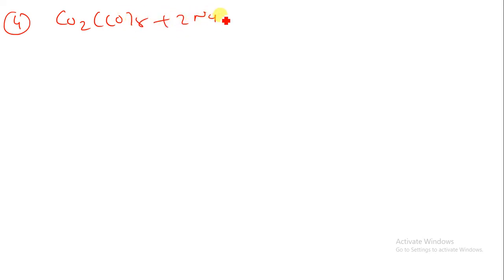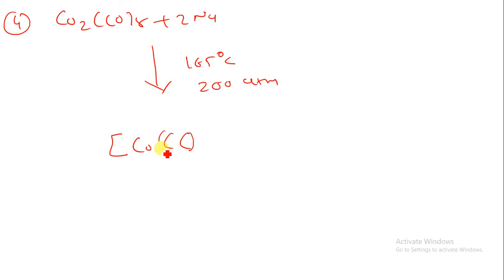When it is reacted with sodium metal at 165 degrees Celsius and 200 atmospheric pressure, this molecule is converted into [Co(CO)4] minus with Na plus, where cobalt is in the minus one oxidation state.